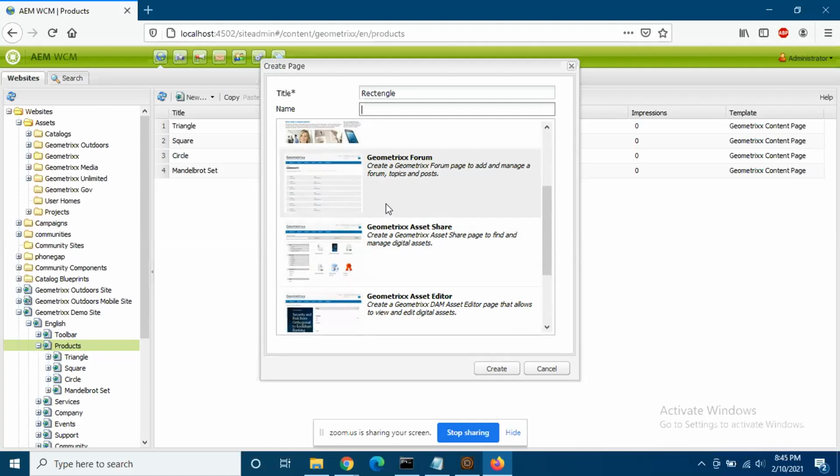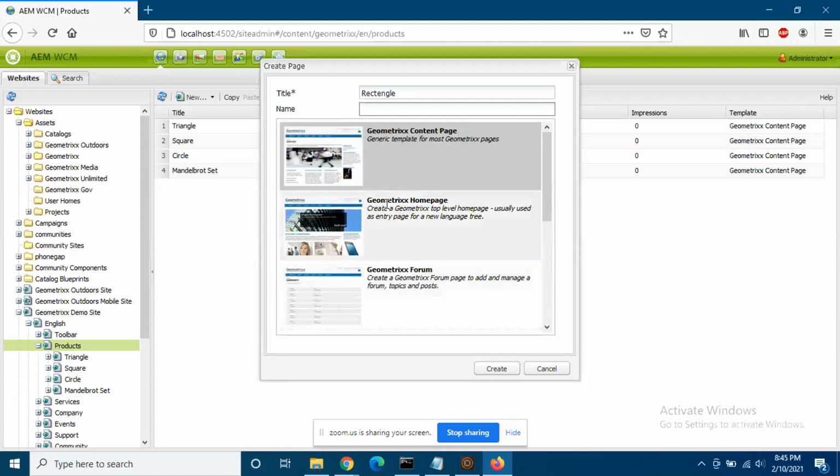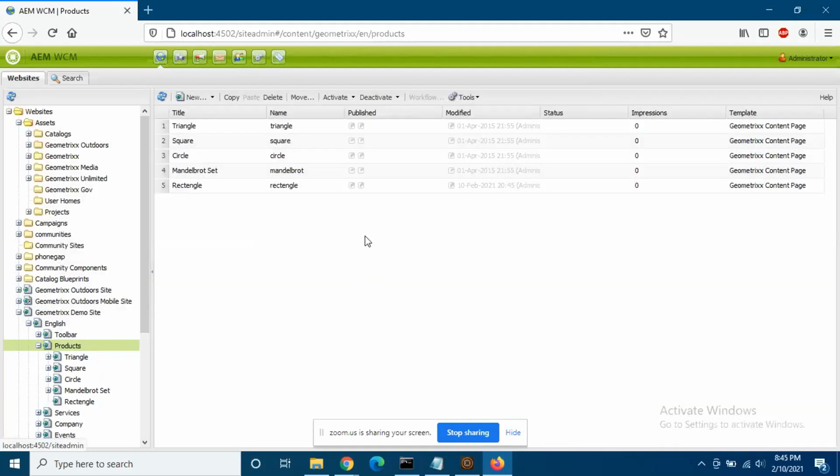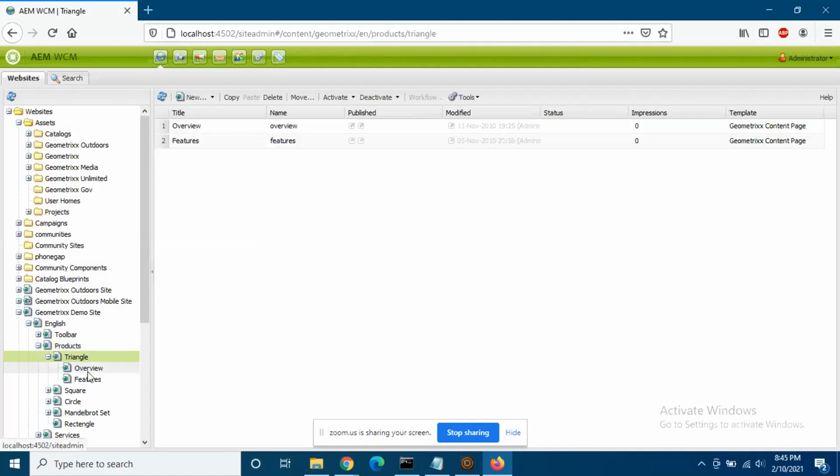Now go up. We are creating or launching a new page here, right? So maybe let's select the content page template, the first one, and click on create. Now you can see our page has been created. Under product, we have triangles, circles, Mandelbrot, and rectangle, right? Now you have only given the name of the page.